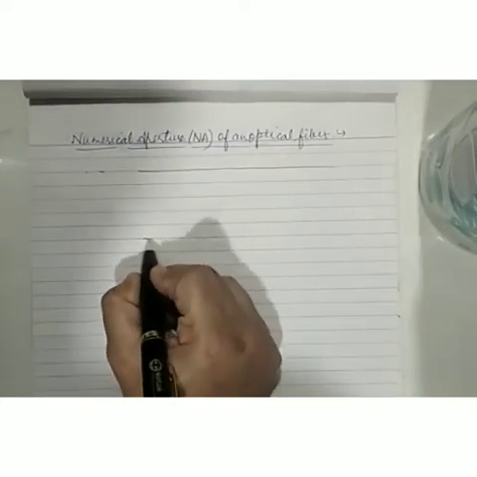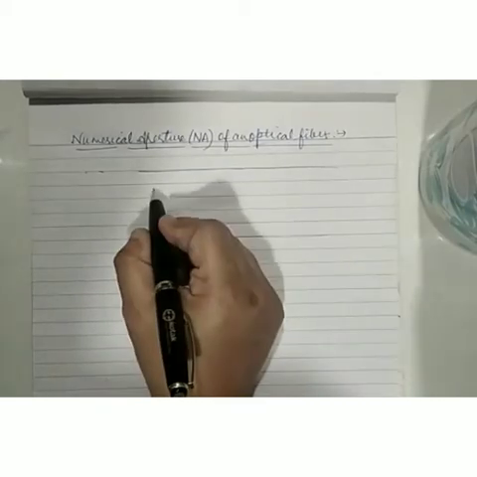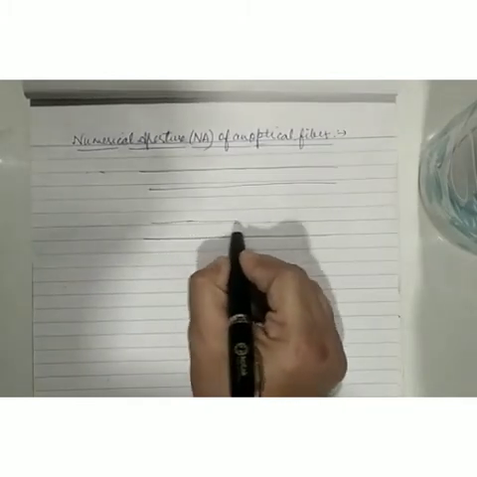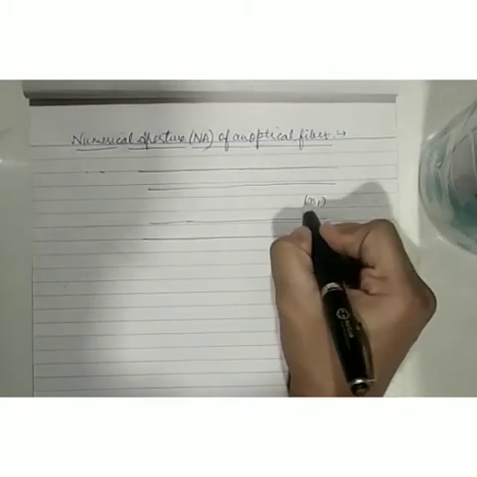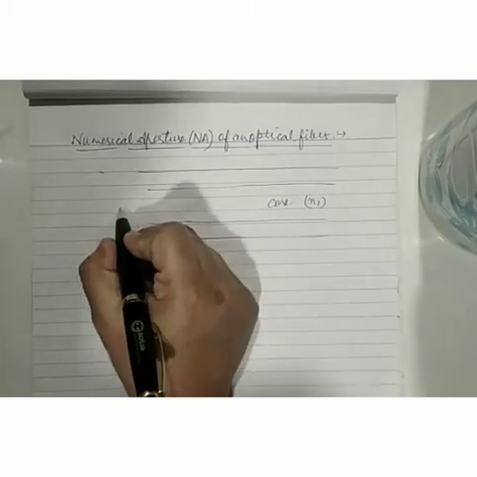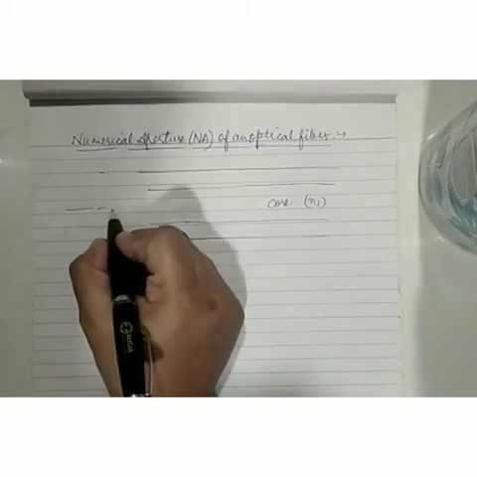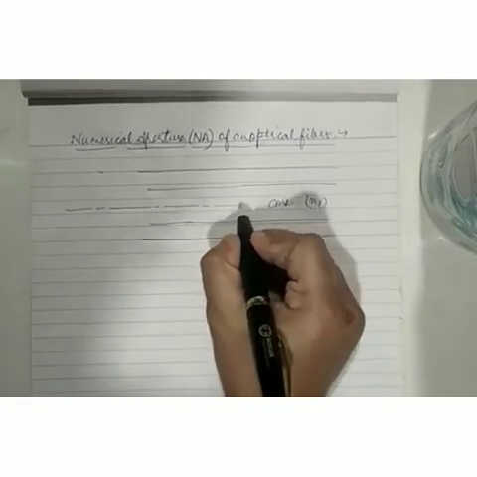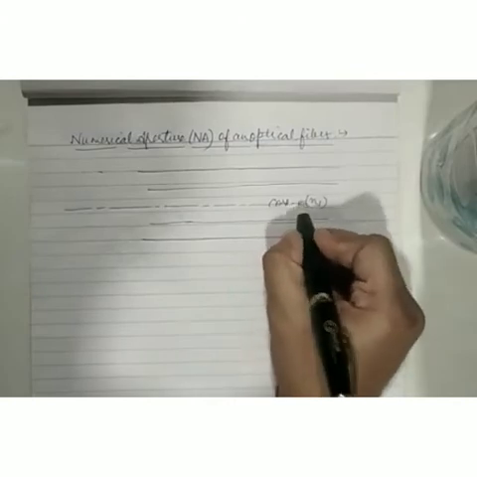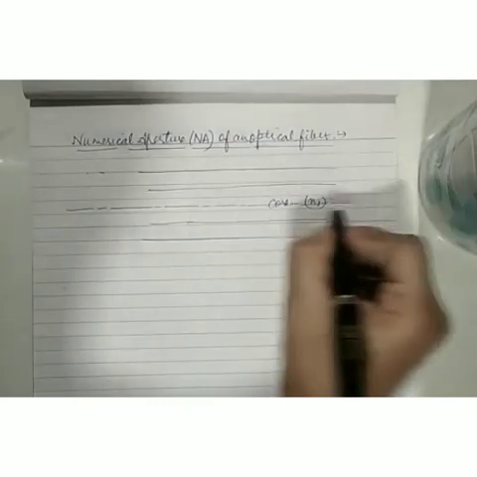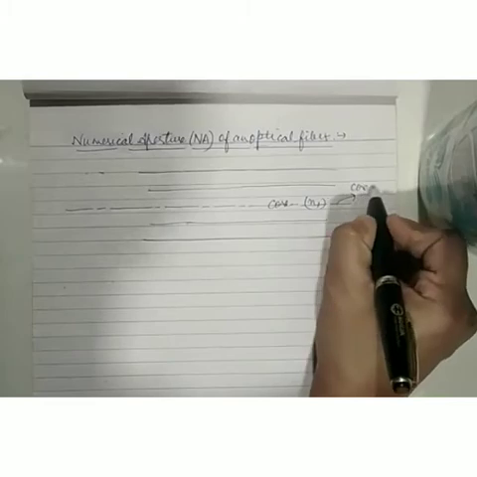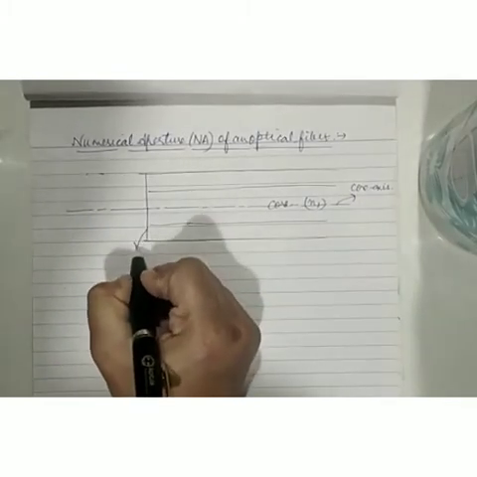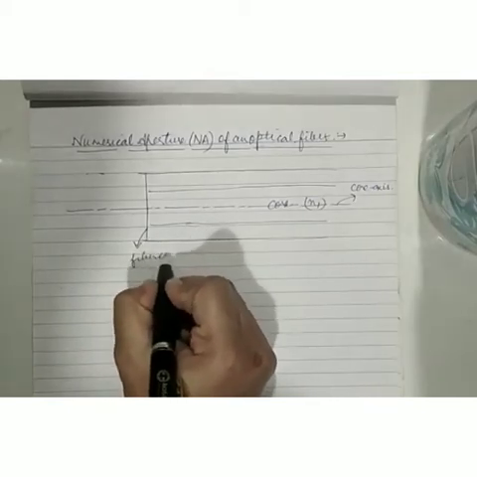I am assuming here an optical fiber. Let me assume that this fiber is made up of glass having refractive index N1 for the core. The core is the innermost part of an optical fiber, which is responsible for the transmission of light in the fiber. And here I am assuming that this dotted line is representing the core axis, an imaginary line which passes through the center of the fiber. And this is the fiber edge.